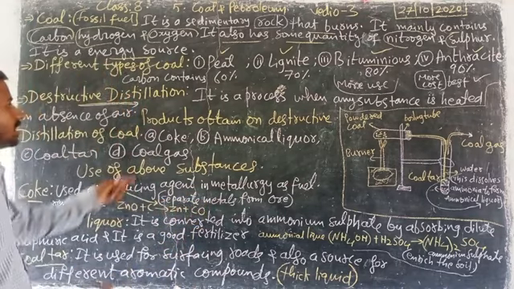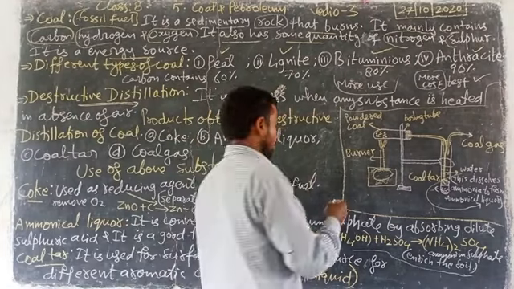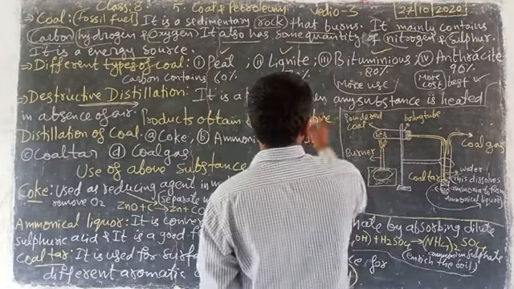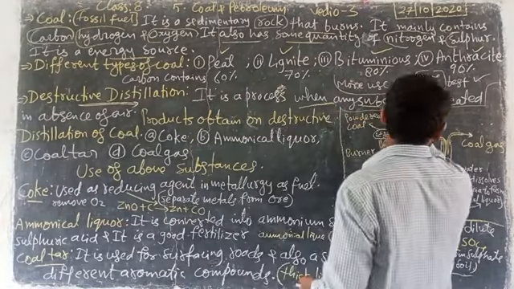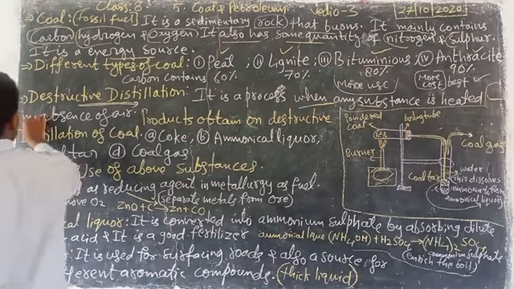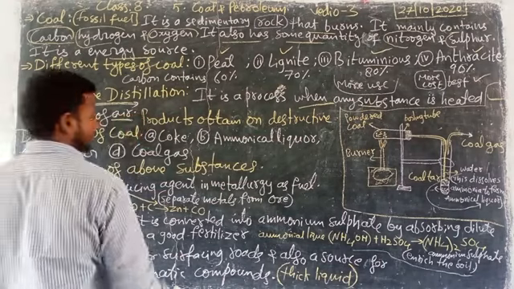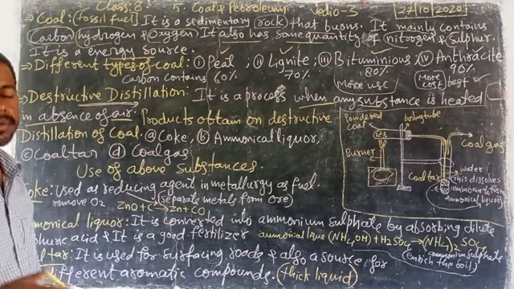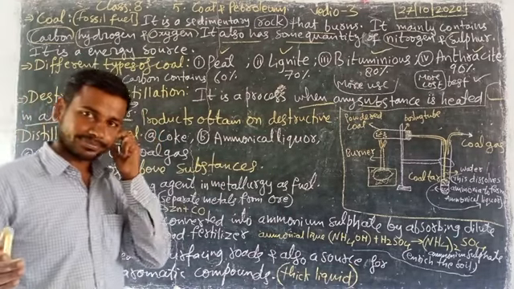It is a process when any substance is heated in the absence of air. I said oxygen, but simply, absence of air.